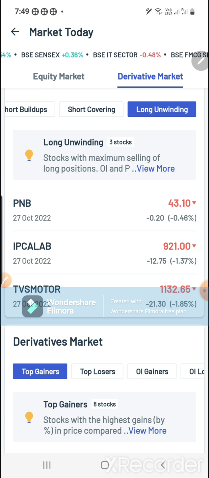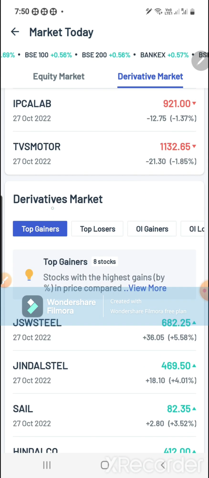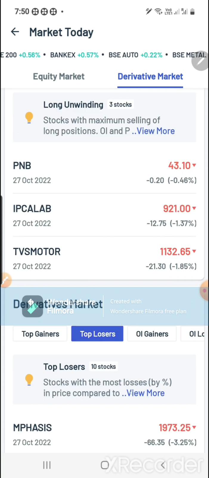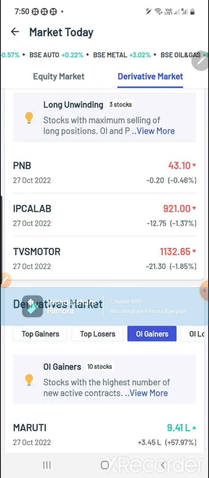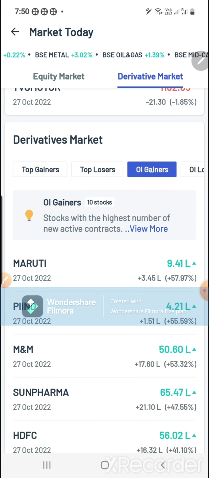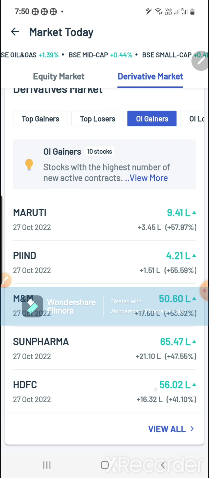And what is long unwinding? Long unwinding is those who have been long in these stocks for a few days, they are booking their profit, they are coming out of the stock. So that is what long unwinding means. Right, now we are coming to derivative markets. Here top gainer, okay, in the derivative markets, top loser, okay, and OI gainer. OI gainer is open interest gainer. A lot of open interest has been accumulated in this stock, so this stock is going up.